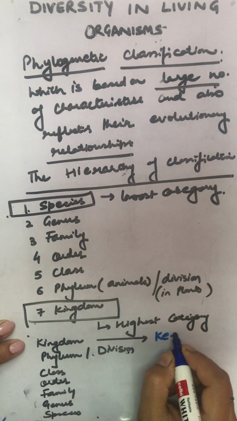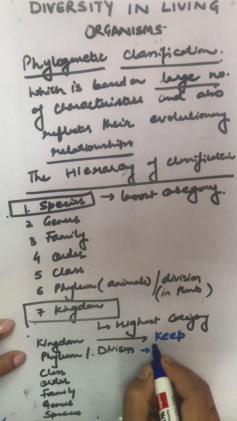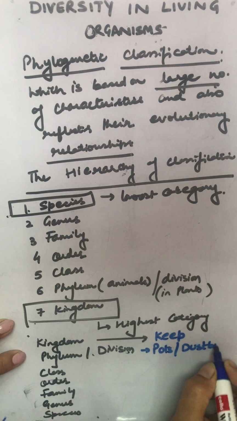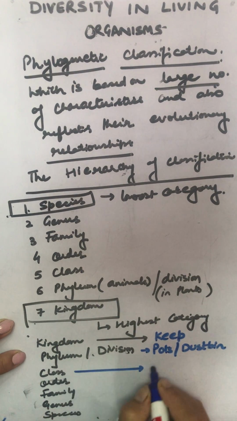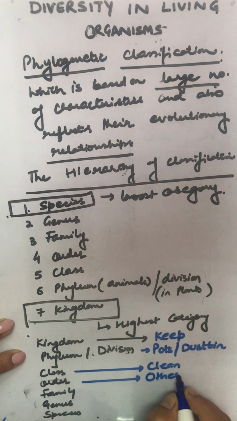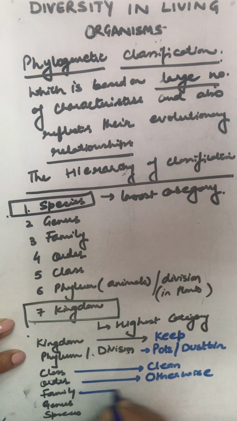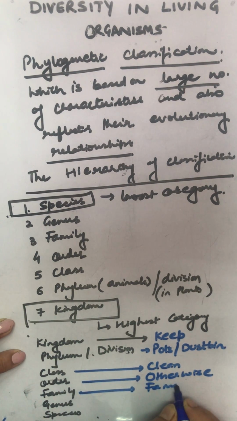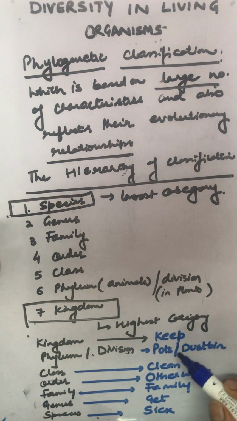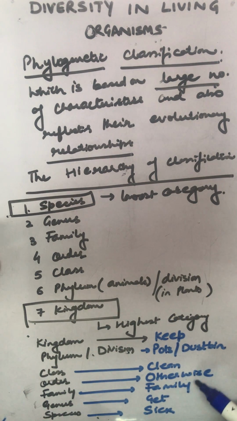K stands for keep. P stands for pots or dustbin, the bin. C stands for clean. Order stands for otherwise. Family will remain family always. G for get, S for sick. Now let's read. Keep pots clean, otherwise family get sick.